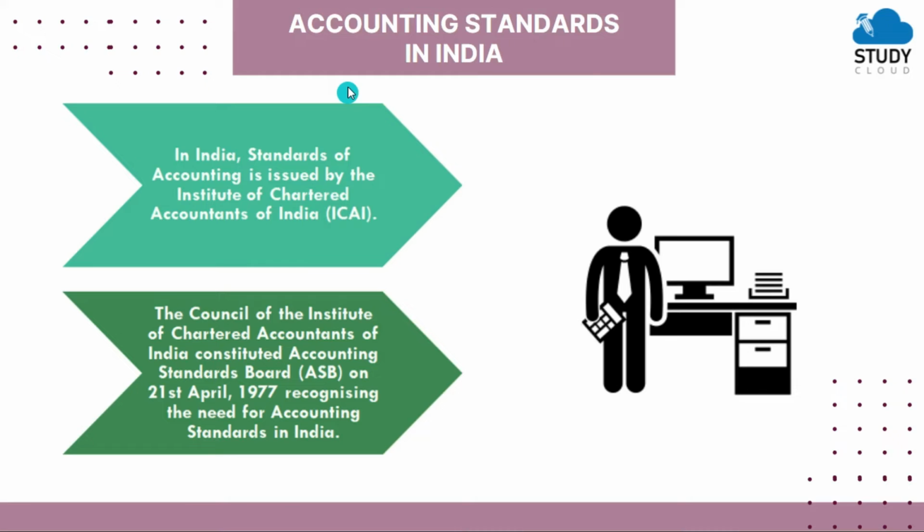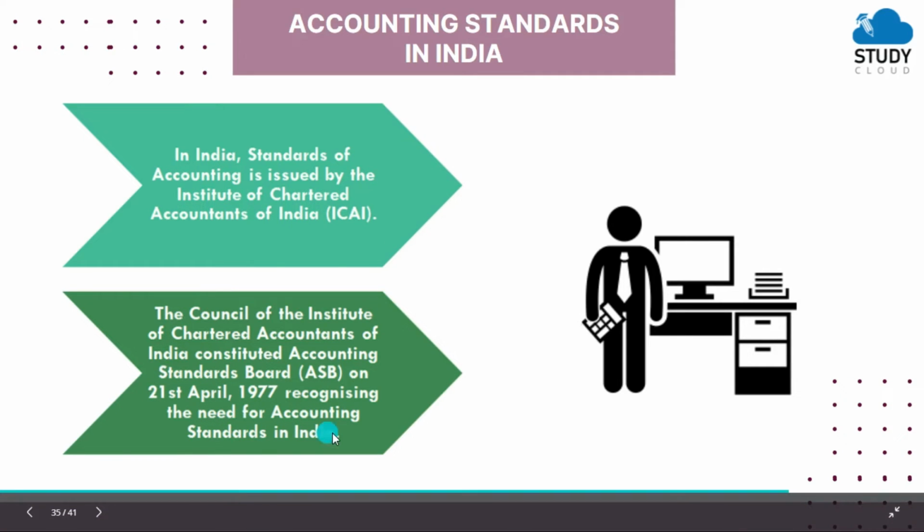Then accounting standards in India. Now in India, standards of accounting are issued by the Institute of Chartered Accountants of India, ICAI. The Council of the Institute of Chartered Accountants of India constituted the Accounting Standards Board, ASB, on 21st April 1977, recognizing the need for accounting standards in India.